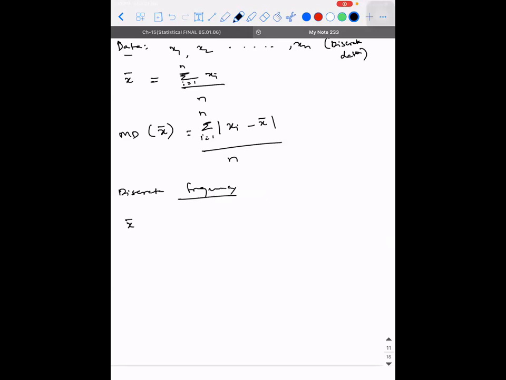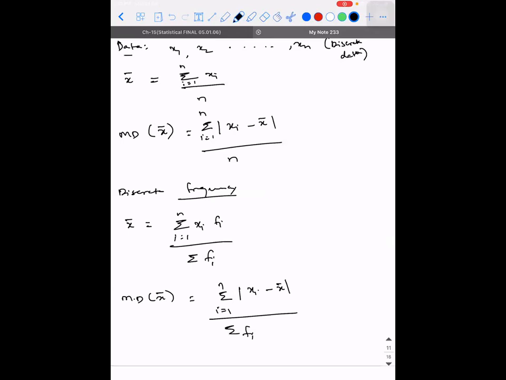For discrete frequency, the average value is given as sigma Xi into Fi, where i is equal to 1 to n, the whole divided by sigma Fi. I hope you remember this. Then the mean deviation about the mean is given as sigma, i is equal to 1 to n, Xi minus X bar, the whole divided by sigma Fi. Remember, sigma Fi is written as capital N.